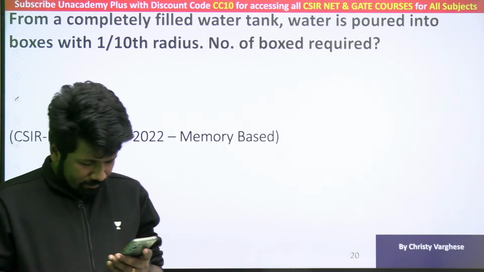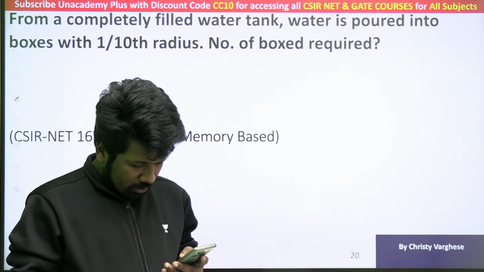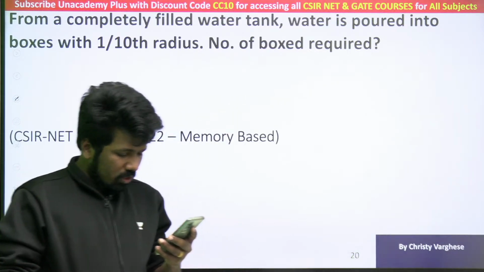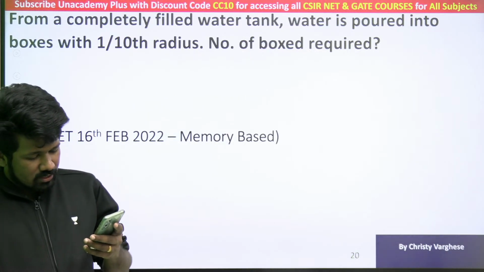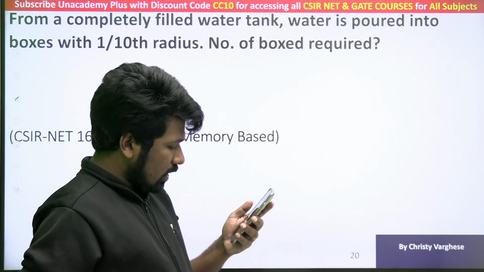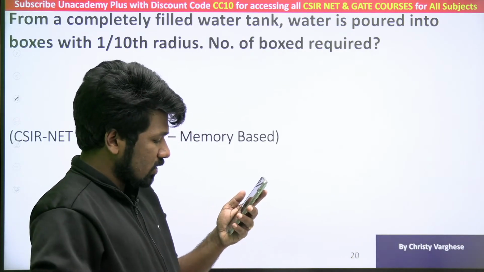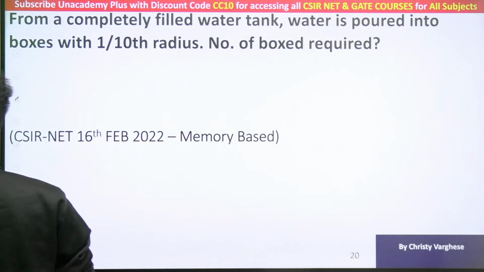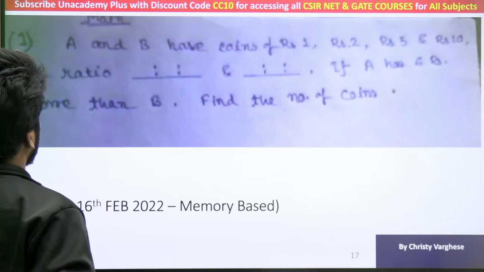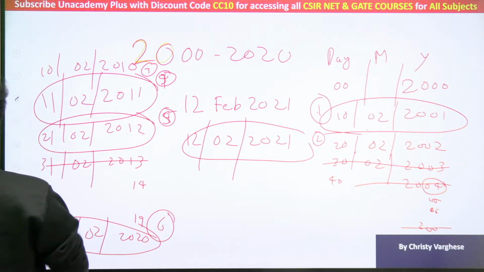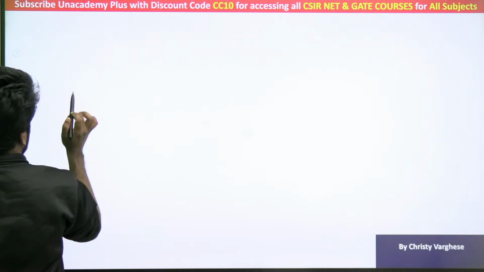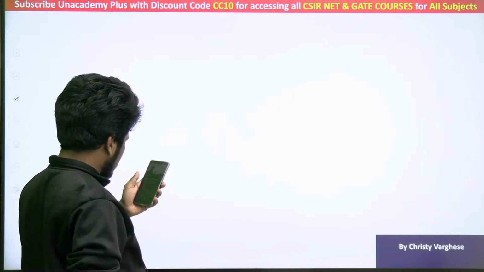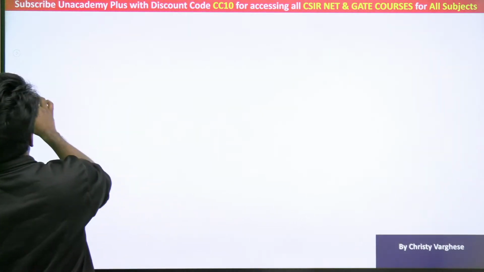Okay, cylindrical water tank, where is that question? Let me check. Some of you have sent it in the comments. A big cylinder contains how many small cylinders of radius 1/10 and same height? Okay, that was the question. Water in a large cylindrical water tank is transferred to smaller tanks with the same height and smaller ones with 1/10 diameter of the larger one. Find the number of smaller ones needed. Okay, that is the question that is solvable. That is simple only. I think Sampriti and Shanmugam posted a similar question. So with that simple wording, I will start.